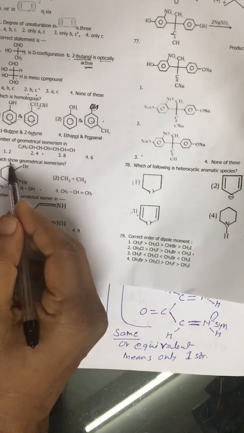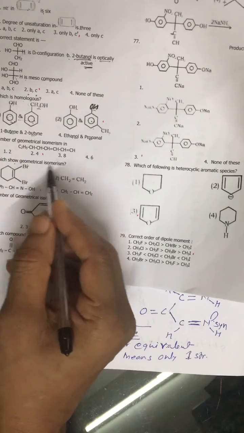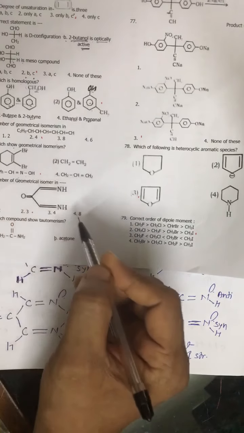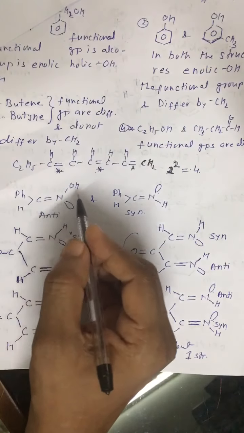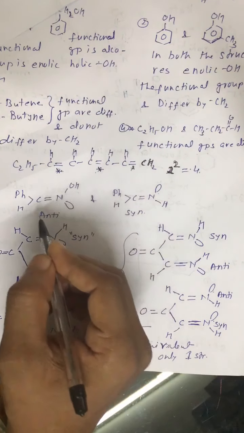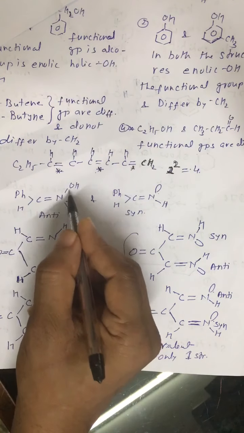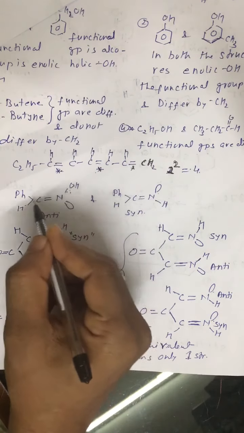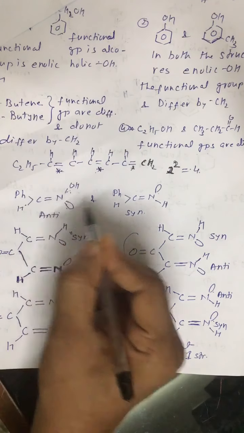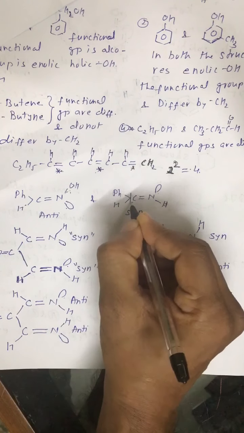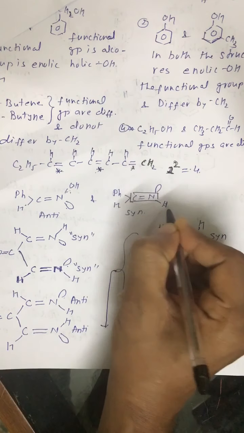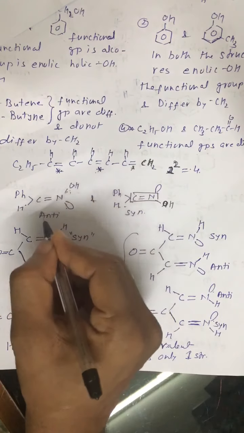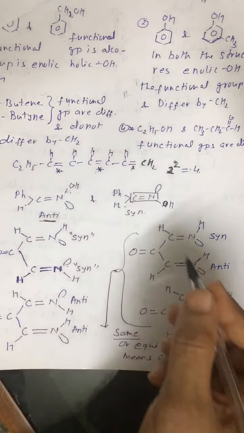Now look at question number 72. Which show geometrical isomerism? We are given some compounds. Look at the third structure. This is the syn form, and this is the anti form. In aldehyde oximes, if H and OH are on the same side of the double bond, it is called the syn form, and if they are on opposite sides, it is called the anti form. So it can exhibit geometrical isomerism.